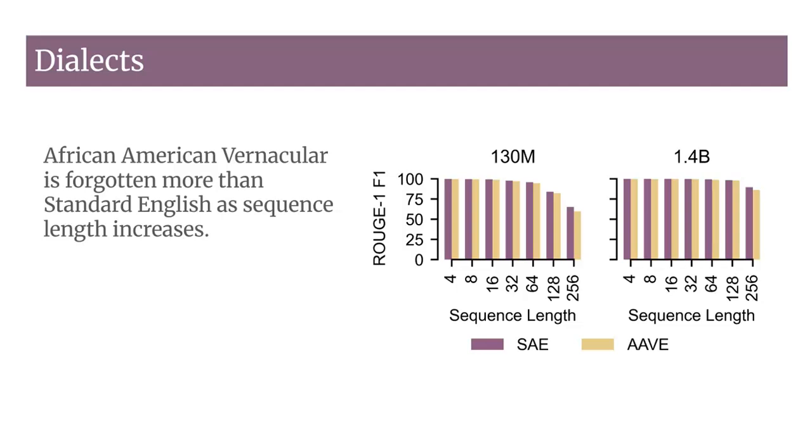But as the sequence length increases, a performance gap begins to emerge. By the time we get to sequences of 256 tokens, SAE reconstruction drops to 65.3, while AAVE falls even further to 59.7, creating a noticeably larger difference. We observe similar trends across model sizes, suggesting a consistent pattern. Mamba's retention appears to degrade more for AAVE than for SAE as sequences become longer.